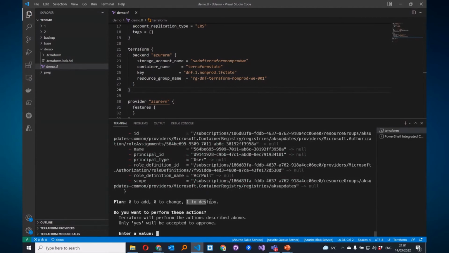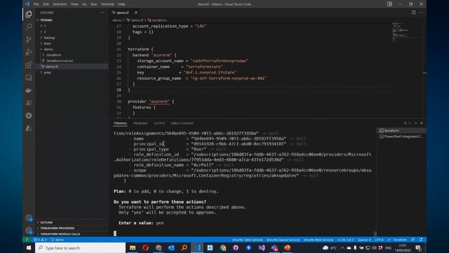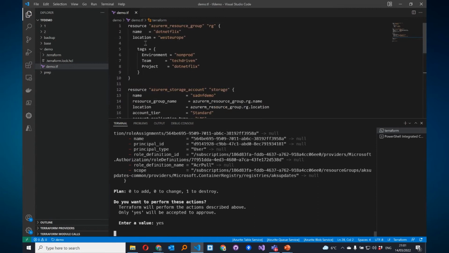And indeed, it's going to tell us that one item will be destroyed, and this is the role assignment. So yes, we are going to apply this. So this is a unique feature, if you ask me. So let's go to the next step.